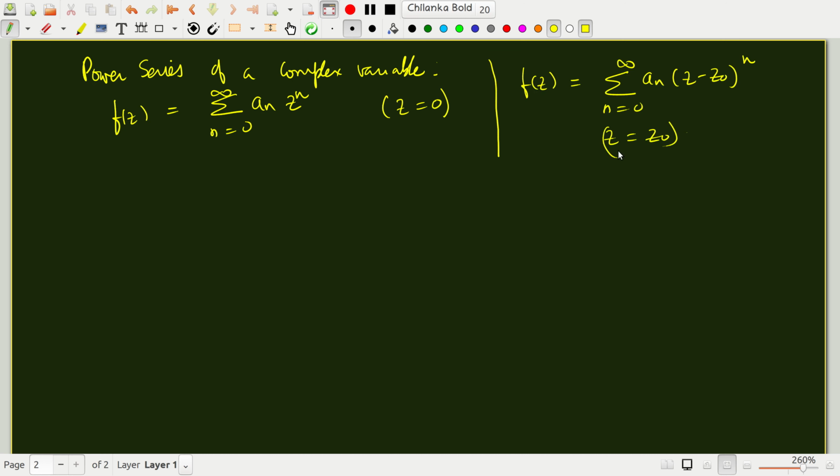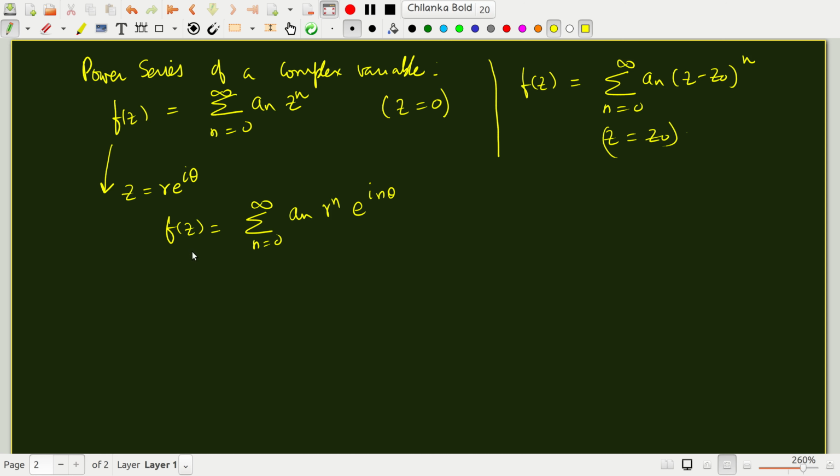These are somewhat like Taylor series that we discussed a few lectures back, right? Now let's take this example where you are expanding about the origin. Let's think of z as r e to the i theta in the polar representation. Then f of z is nothing but summation over n a n r to the n e to the i n theta. Now we want to know when does this series converge? That is, if I add infinitely many terms, would the series converge? If it does converge, what is its domain of convergence? What is the region in the complex plane in which it converges?